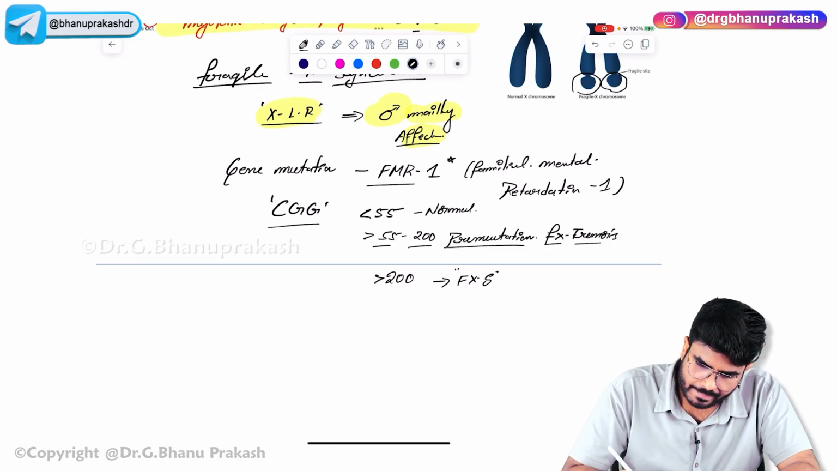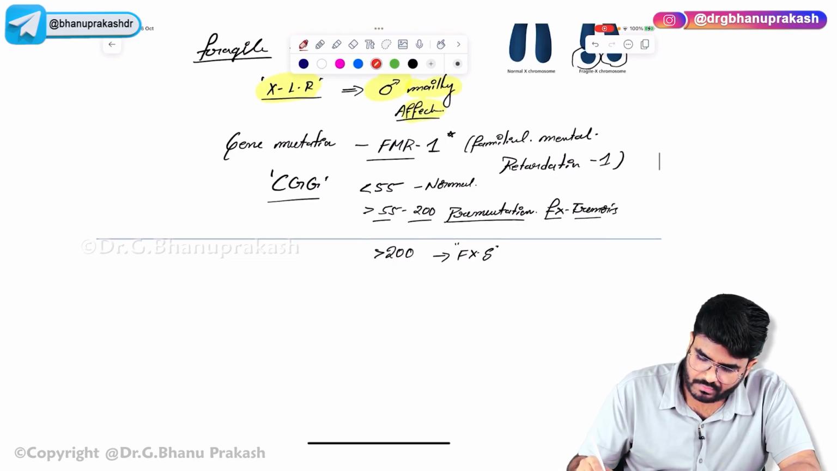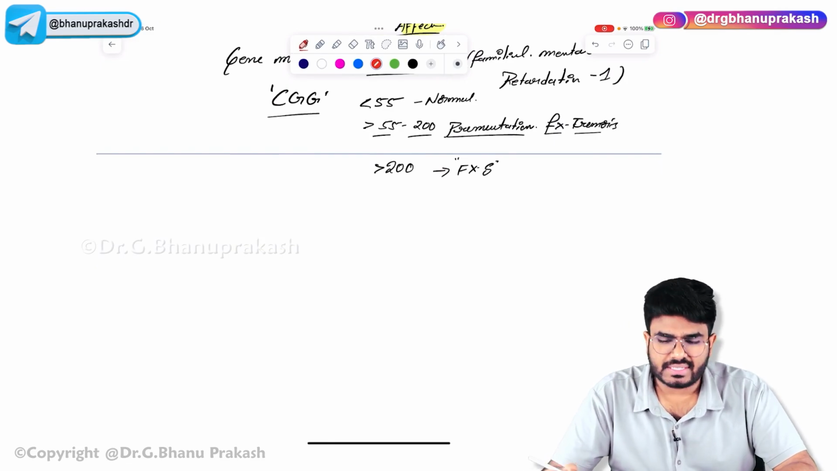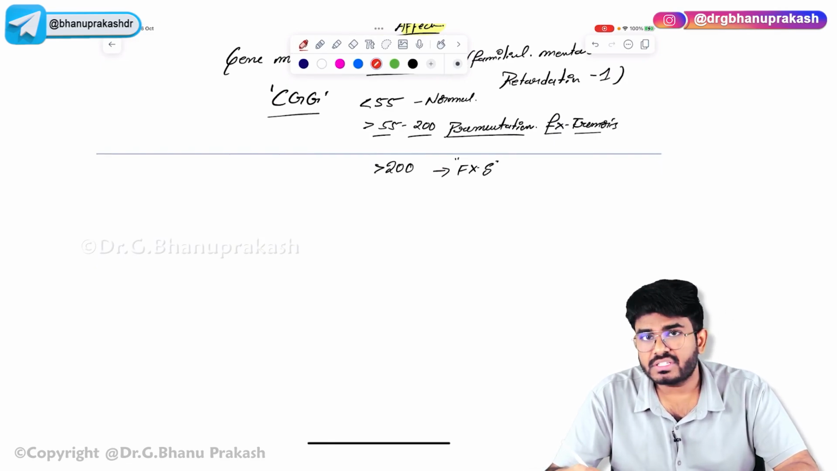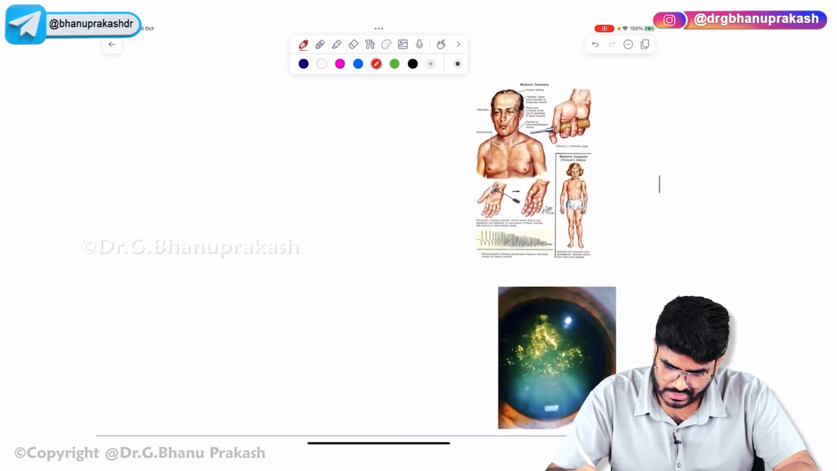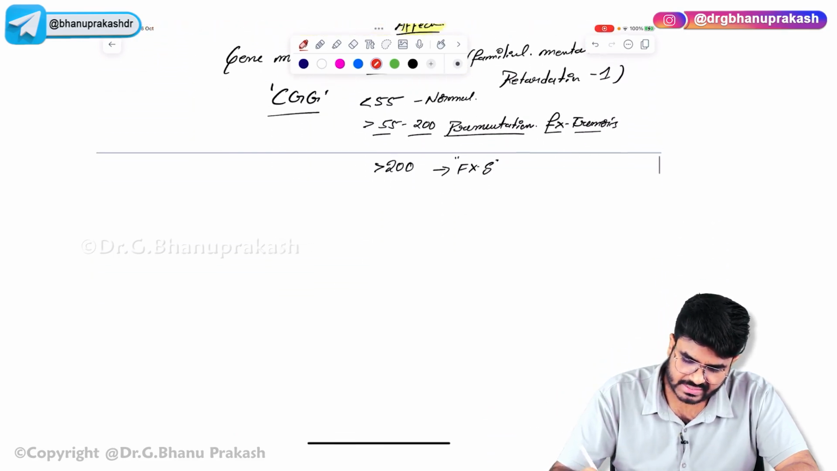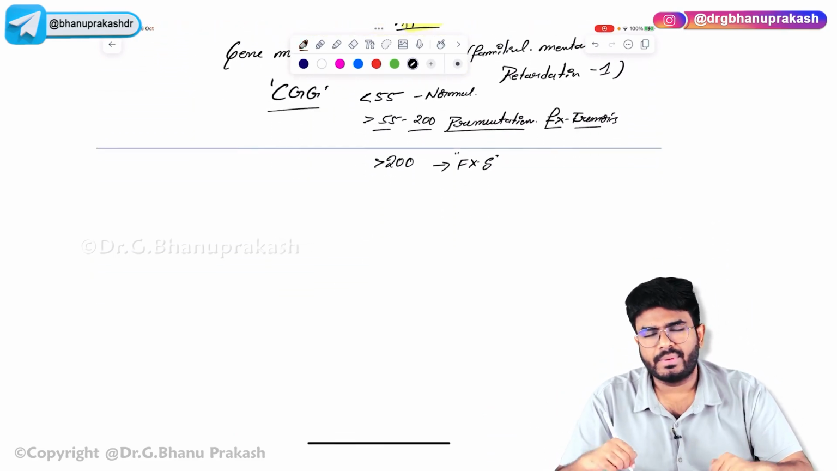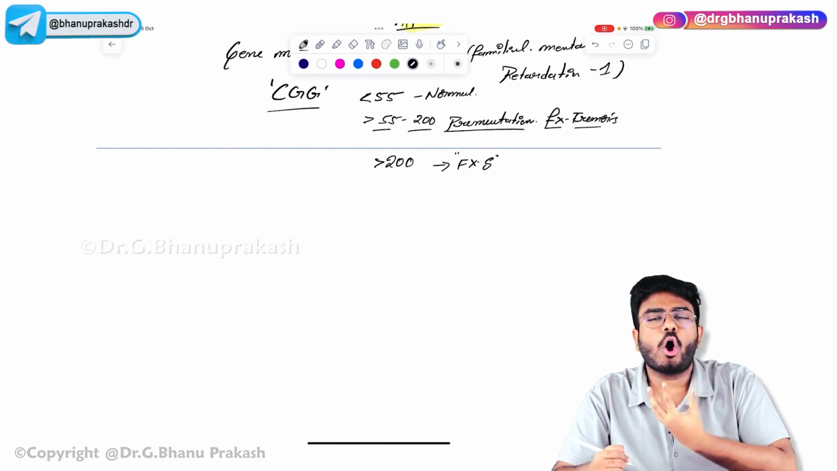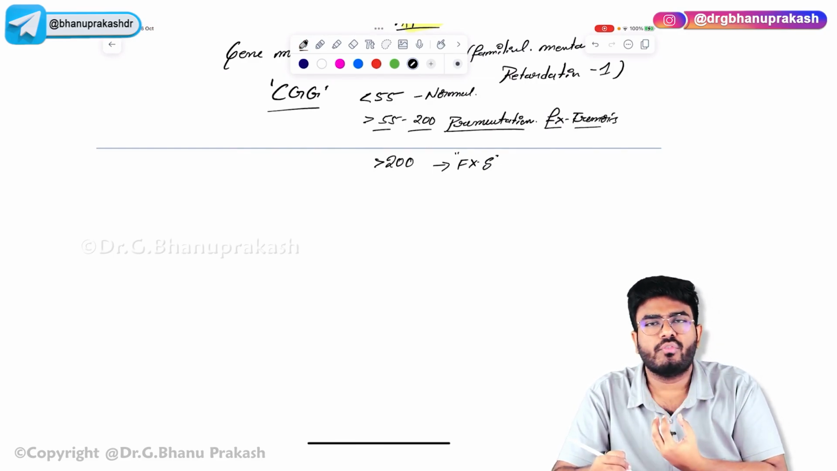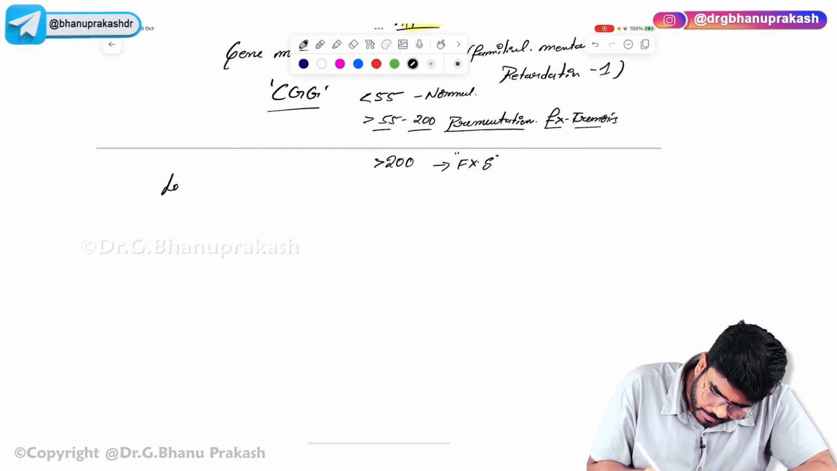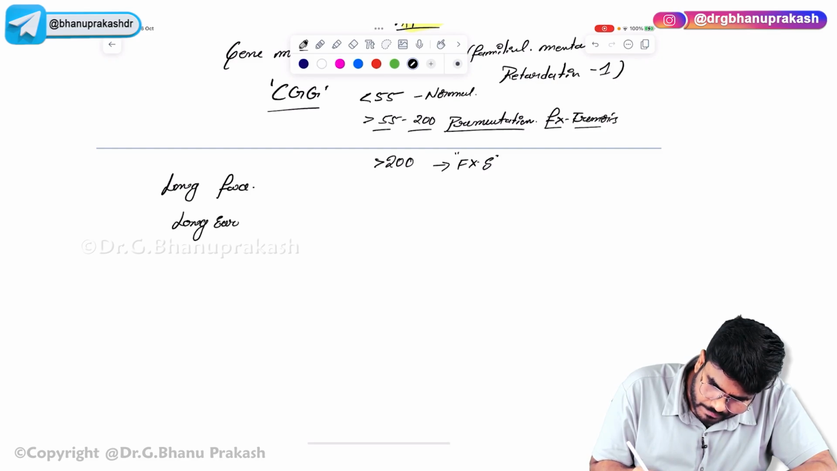Okay, now let's see what are the clinical features. If a patient is having fragile X syndrome, what are the clinical features? Let me show you how the patient is going to look. Here I forgot to paste the image. He's going to have a very long face, long ears, long mandible.